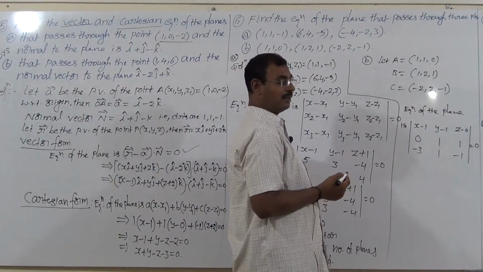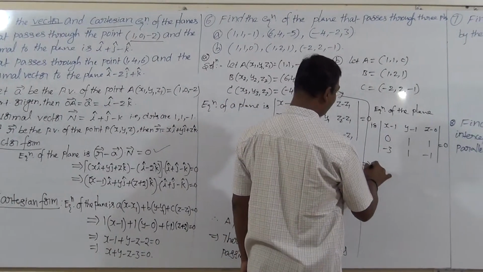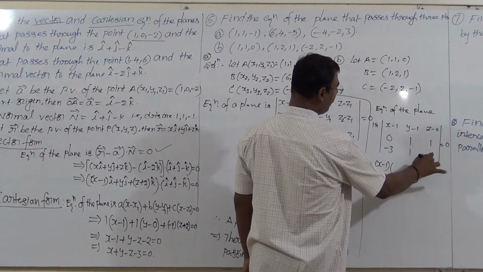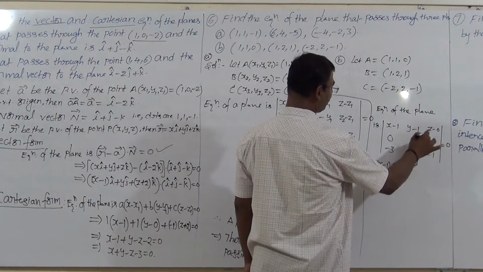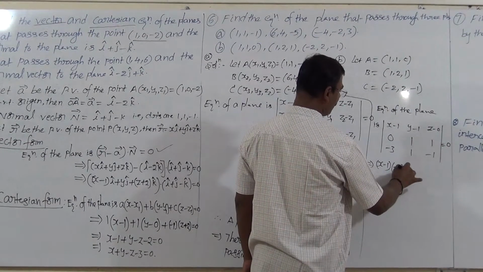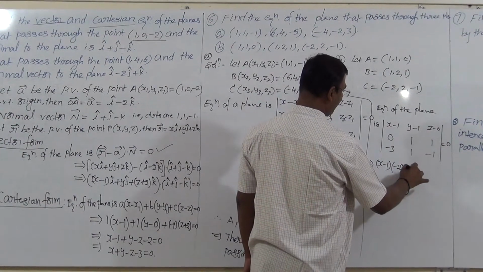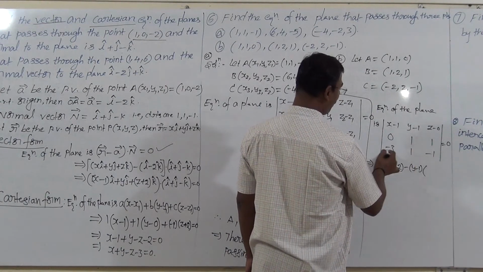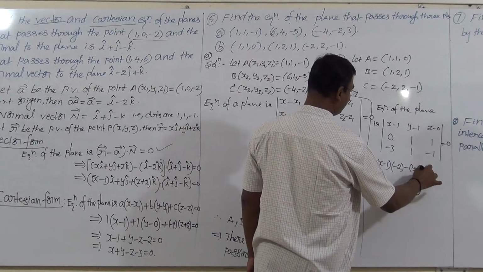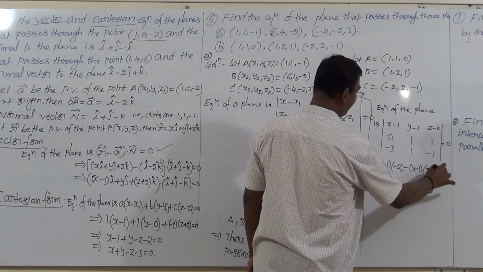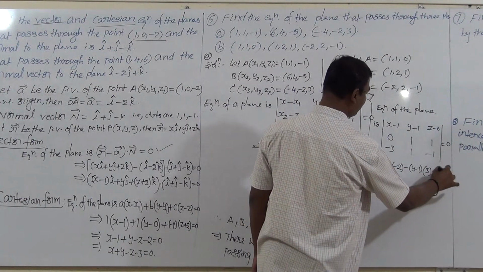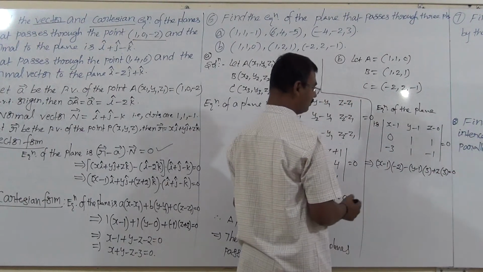Now simplify. The determinant gives: (x minus 1) into (minus 1 minus 1, that is minus 2), next the sign changes, minus (y minus 1) into (0 plus 3), plus (z minus 0) into (0 plus 3), equal to 0.